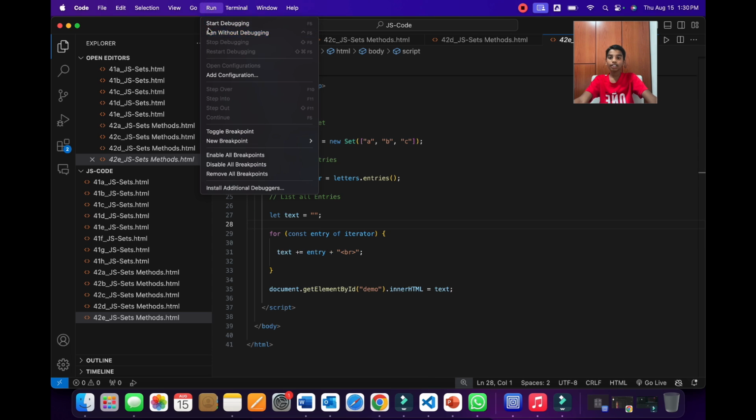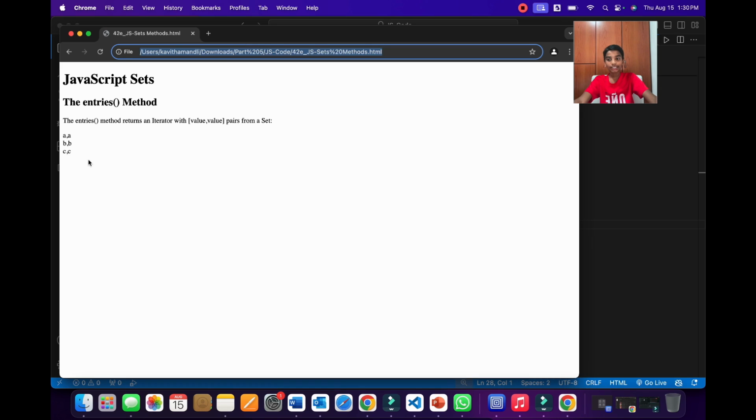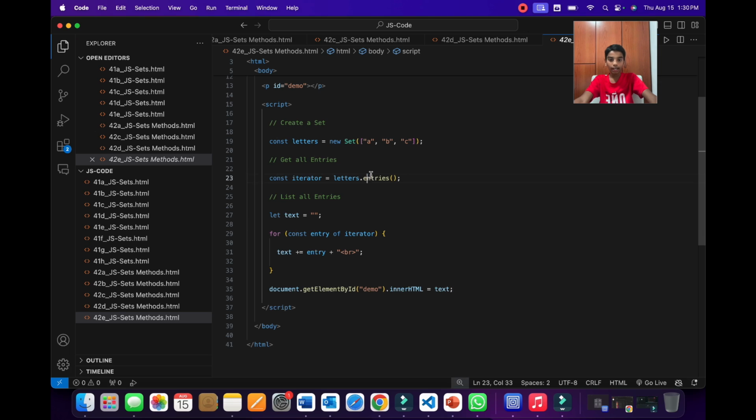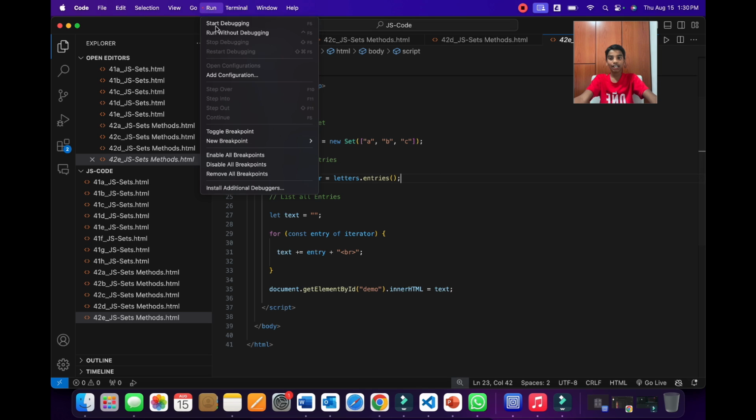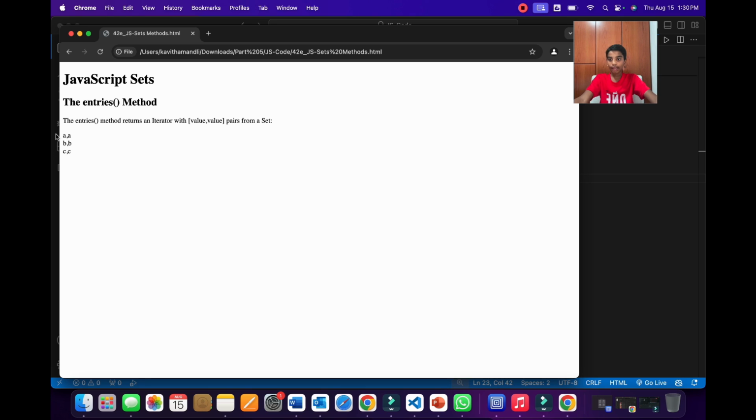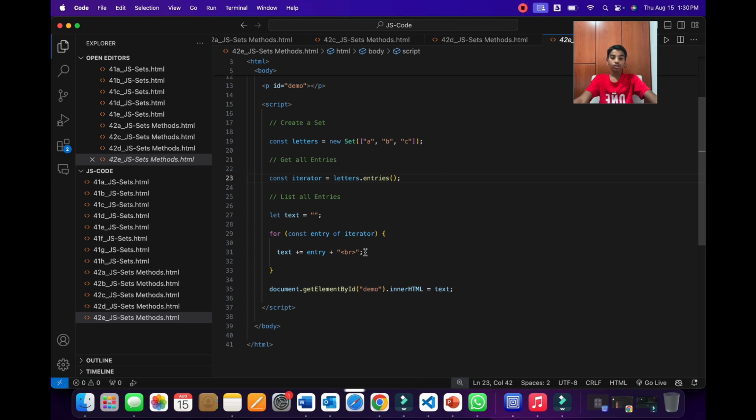So now when we run this using Chrome, we'll get A, A, B, B, C, C. As you can see, each is coming 2 times, because entries makes it compatible with maps. And since maps have key value pairs, that's why it's returning A, A, B, B, and C, C. So let's see what will happen to entry over here.